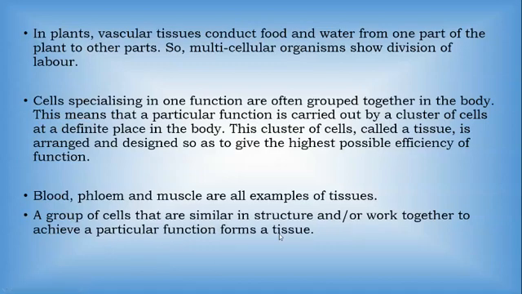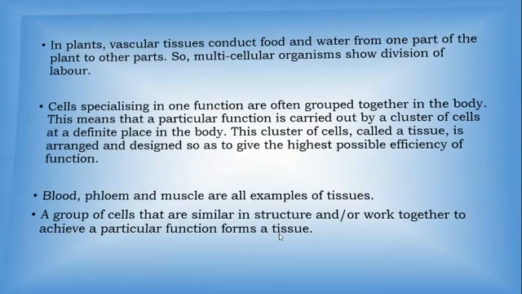As I said, this group of cells has a similar structure and carries out a particular work. A specific work is given to that tissue, either respiration, movement, or transport of food, water, blood, anything. That is called a tissue.